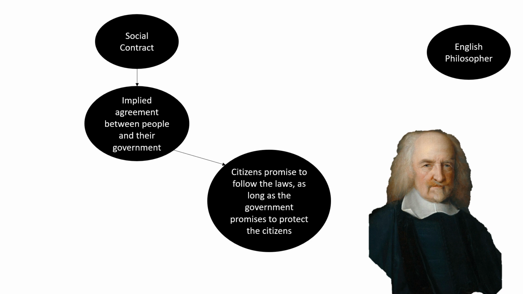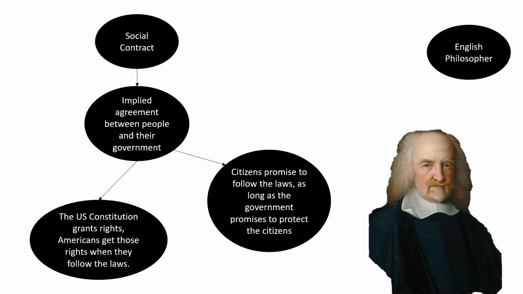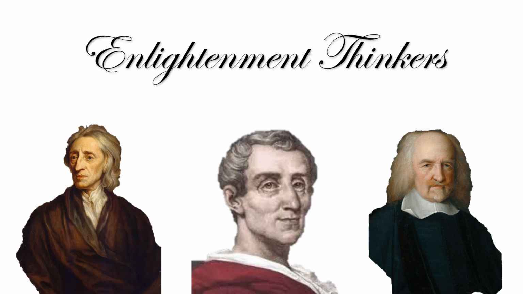The influence the social contract had in the United States is not as obvious as the ideas of Montesquieu or Locke. The U.S. Constitution promises rights to American citizens. In our video on the U.S. Constitution, we will see how the United States guarantees freedom of speech, right to trial by jury, and so much more. The government gives rights to the American people, and in return, the American people follow the laws that the government sets up.